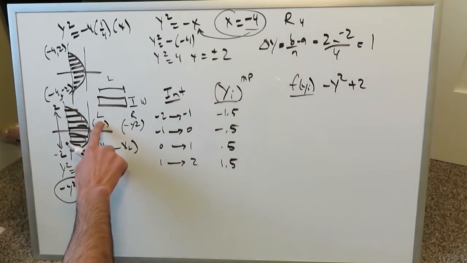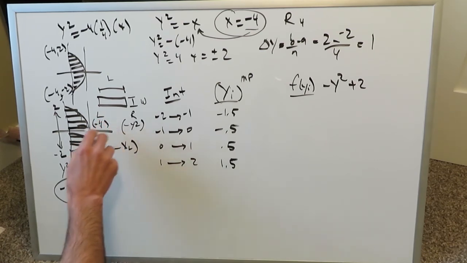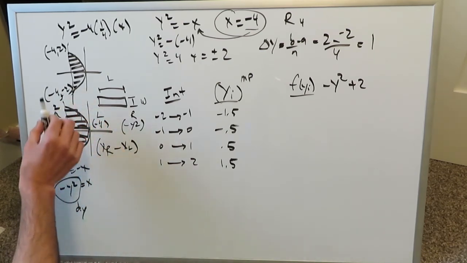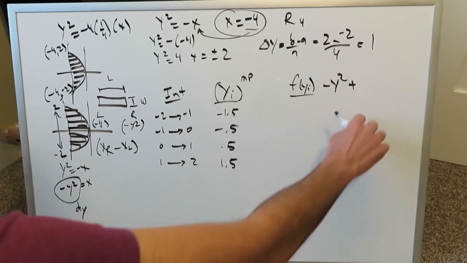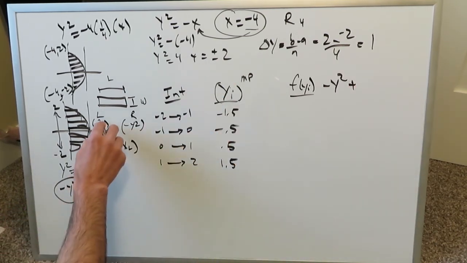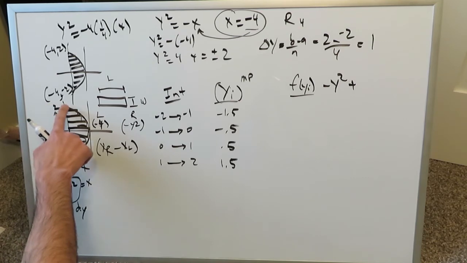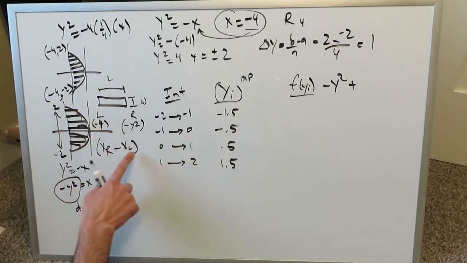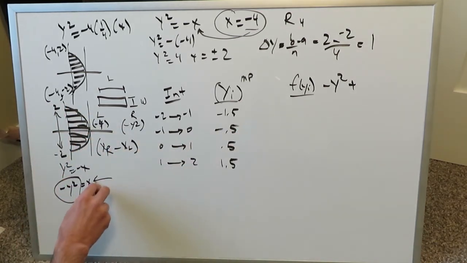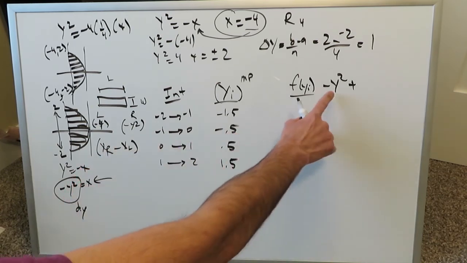So here I'm making a silly mistake, -4, because it was x equals -4. So this right here will change. See, my bad, I was making a mistake. Again, the rightmost extent of any of these rectangles arising from the curve, which we've determined here to be -y squared. Hence, I have a -y squared.